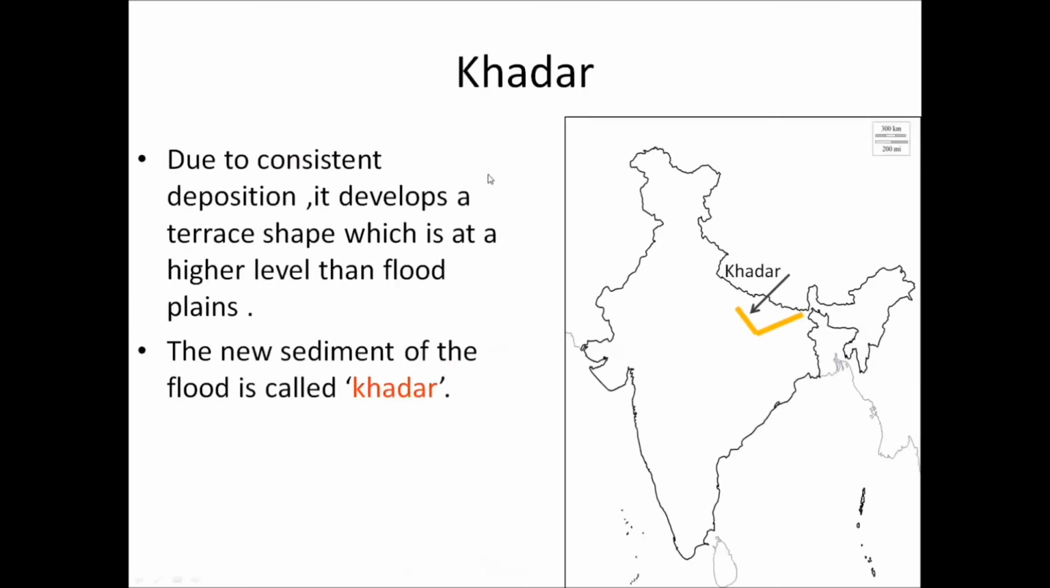Now we will talk about Khadar. What is Khadar? Due to consistent deposition, it develops a terrace shape which is at a higher level than the flood area. When the river passes continuously, it brings along with it the soil and sediments from the mountains, and that is the fresh soil. So the new sediments of the flood are called Khadar. So here I end with the Great Plains of North India. We will meet in the next video. Until then, thank you.